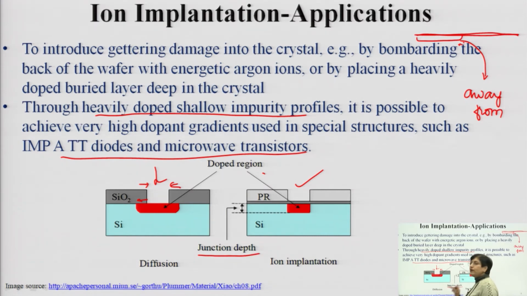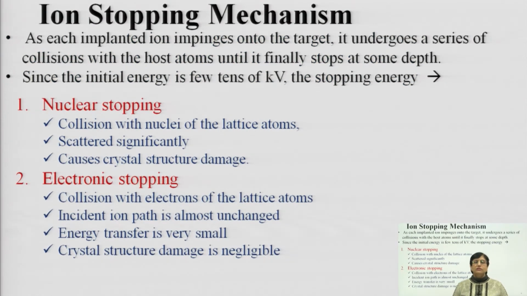There is no lateral diffusion, and I get a precise profile of the dopant species occupying this particular region, for which I have designed my device to behave in the way I want. Only that area will be covered by the junction profile. So, I get accurate junction depth and precise dopant profile. This is the beauty.